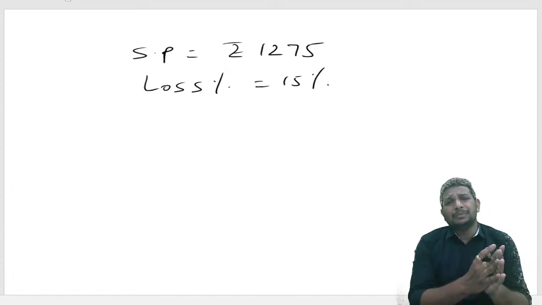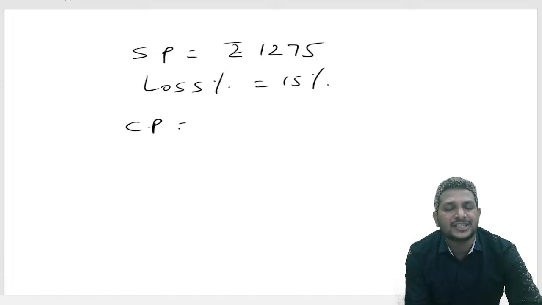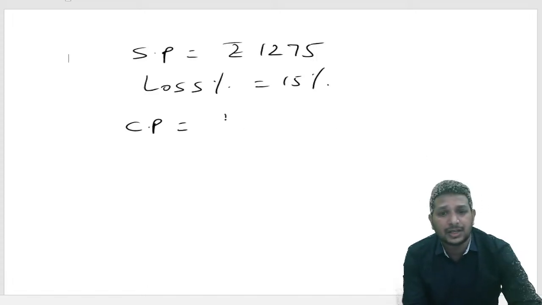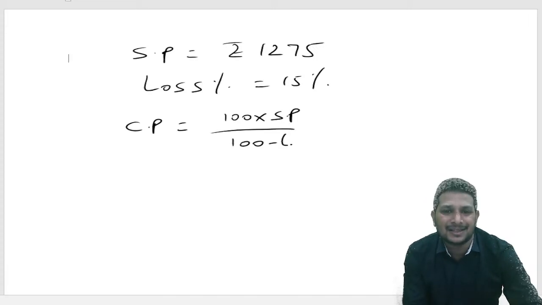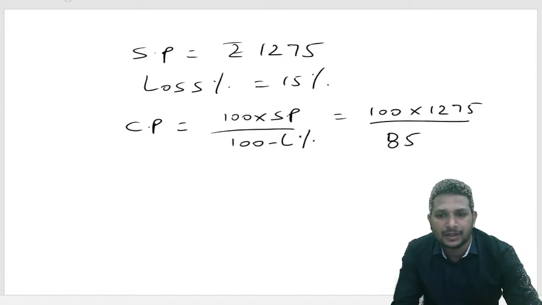As we know the selling price and the loss percentage, first we need to find CP. What is the formula for CP? 100 into SP by 100 minus loss percentage. 100 into 1275 by 100 minus 15, which becomes 85.